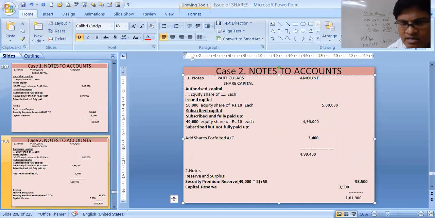And capital reserve will be 3,600. So total coming up to 1,02,100. That is the total of reserves and surplus.